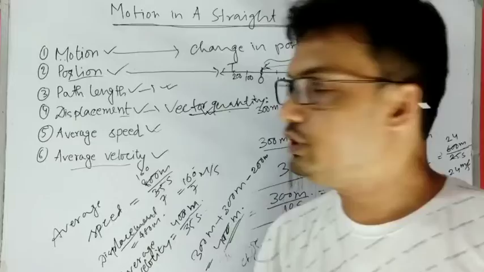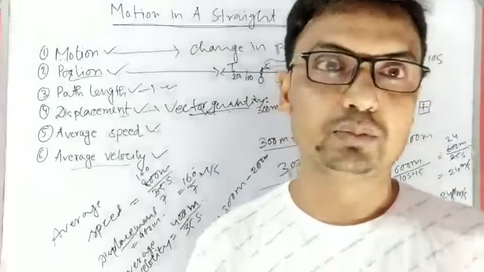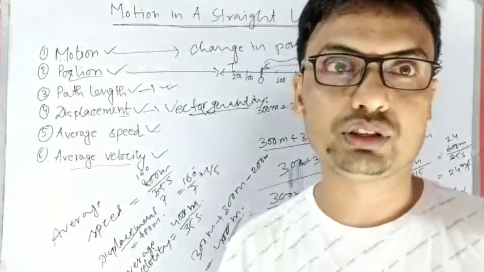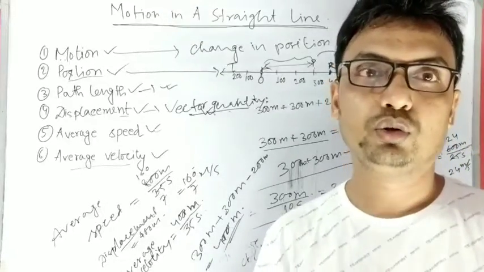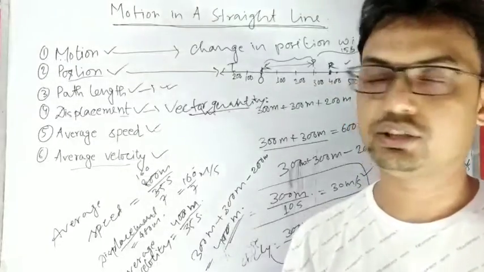So guys, in this video I have explained to you what is motion, and then what is position, how you define position in one dimension. I told you a little bit about two dimensions also, but that I will elaborate in the next video.